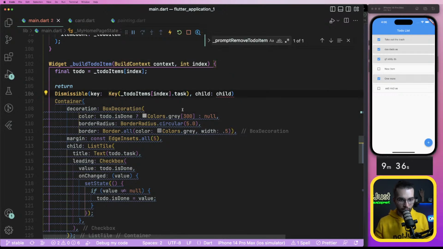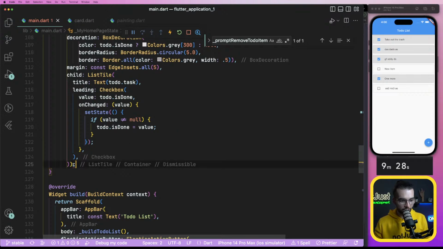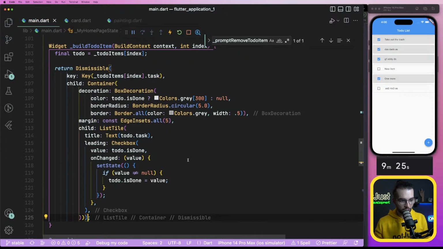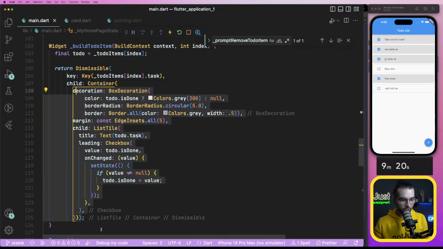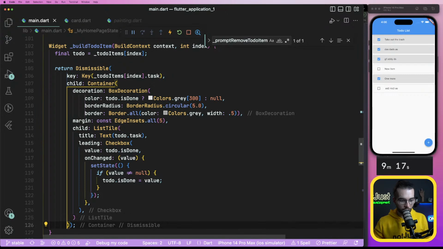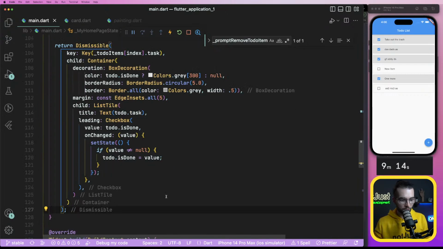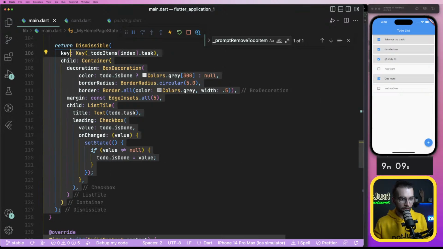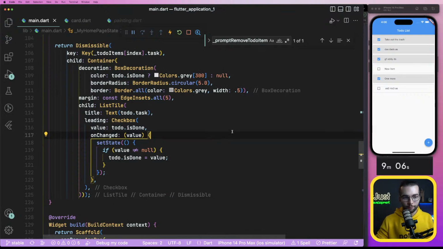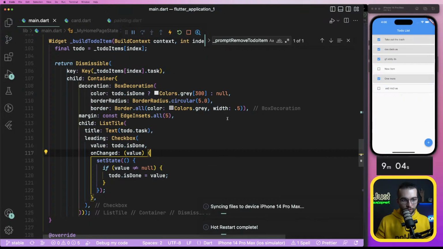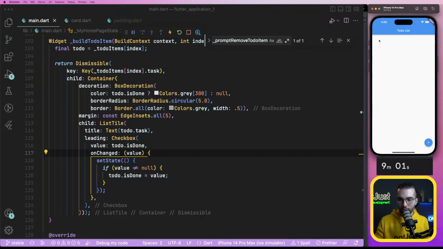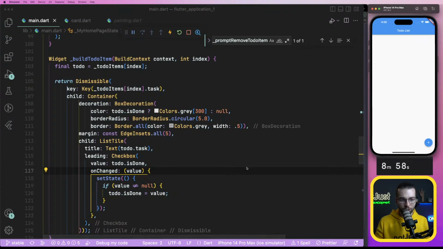Unnecessary new. Okay, perfect. And the child is going to be our container. Child container, and it will end here. What am I doing wrong with my... because I want it like this, and everything should be one way there, like this. Oh no. Okay, so now if I do it like this, something is happening, but I don't know what.